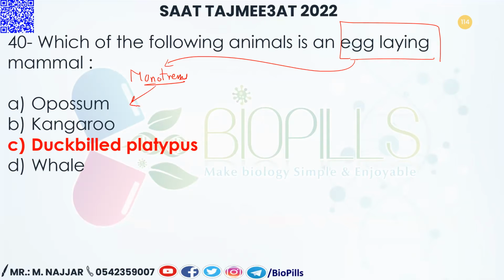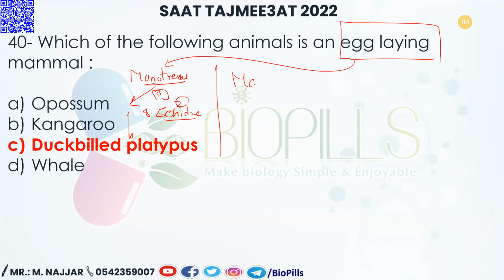Monotremes. There are three species living all over the world now. One is the duck-billed platypus, and the other two are echidnas. Only two species of echidna and one species of platypus, and all of them are in Australia.